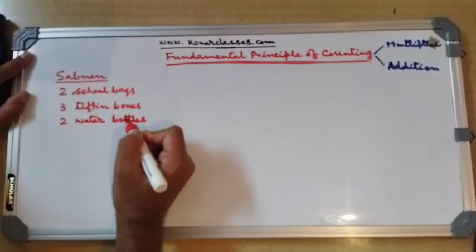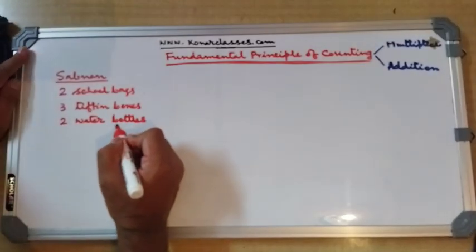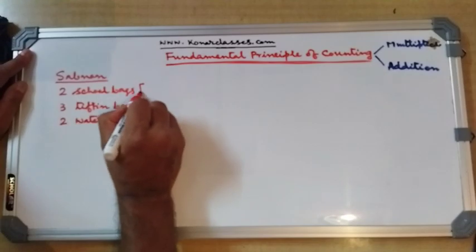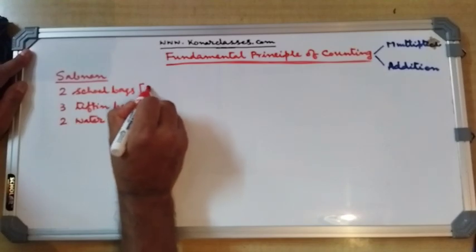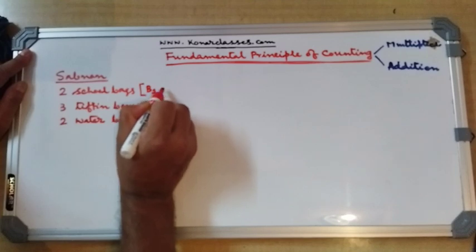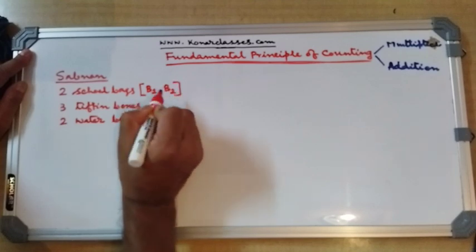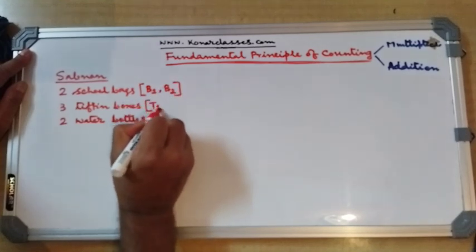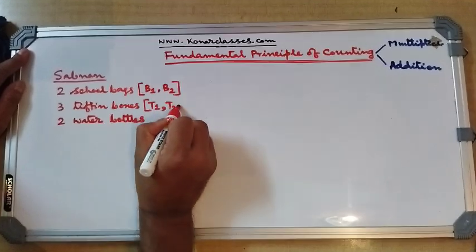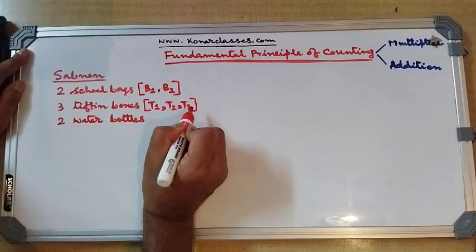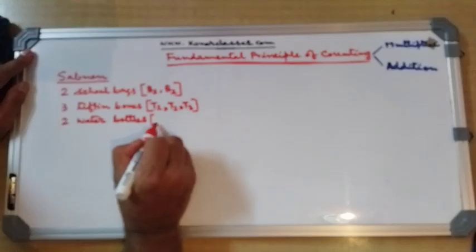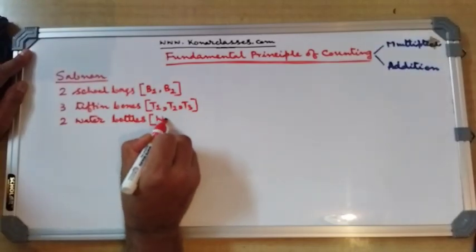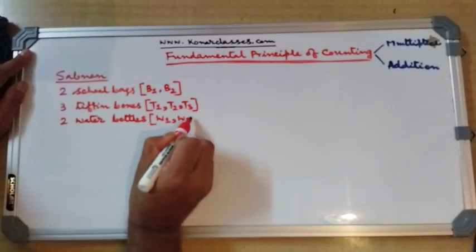In fact, we can name the 2 school bags B1 and B2, the 3 tiffin boxes T1, T2, T3, and the 2 water bottles W1 and W2.